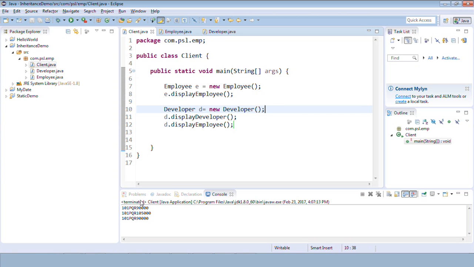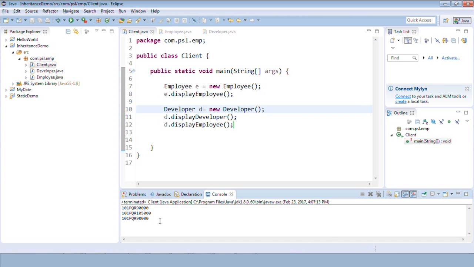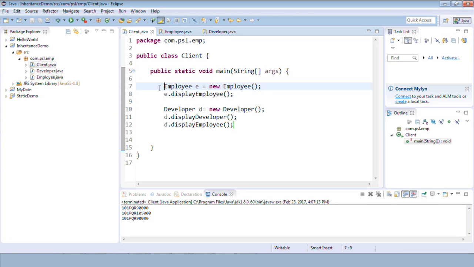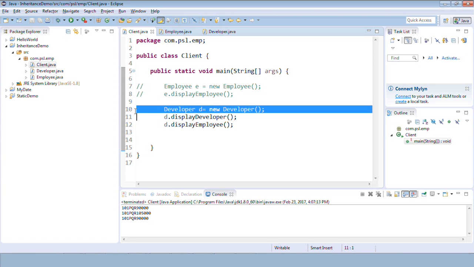So once I execute, we'll get the output, right? Okay. So is that needed now? Do I need to create an object of the base class? It is not needed. If I have the object of the derived class, I don't need to create an object of the base class, right? Because on the object of derived classes or child classes, I can access all the members of the base class, right? So it is not needed. We don't need to create a specific object of the base class or employee class, because we can access everything on the object of the child class.